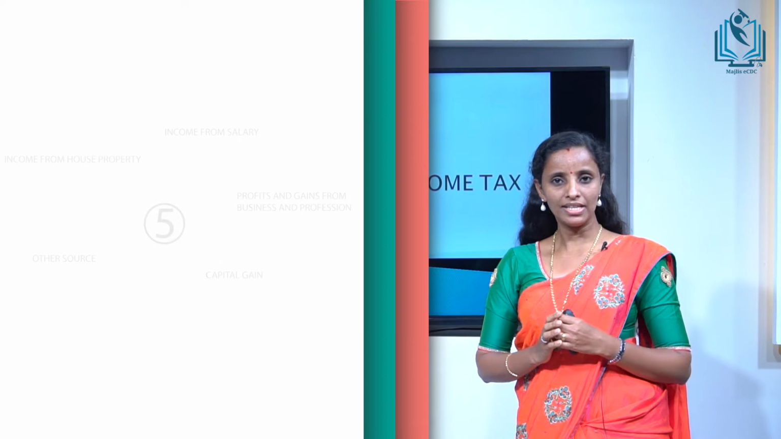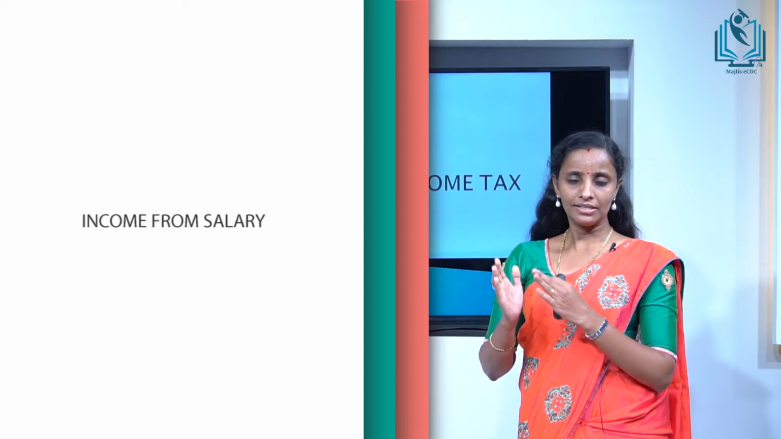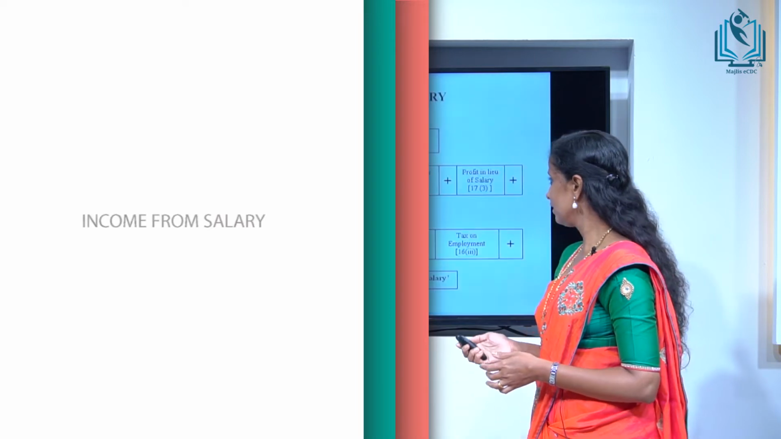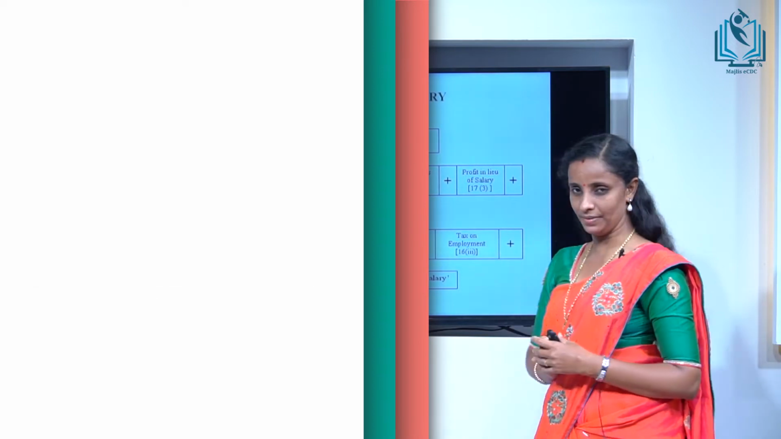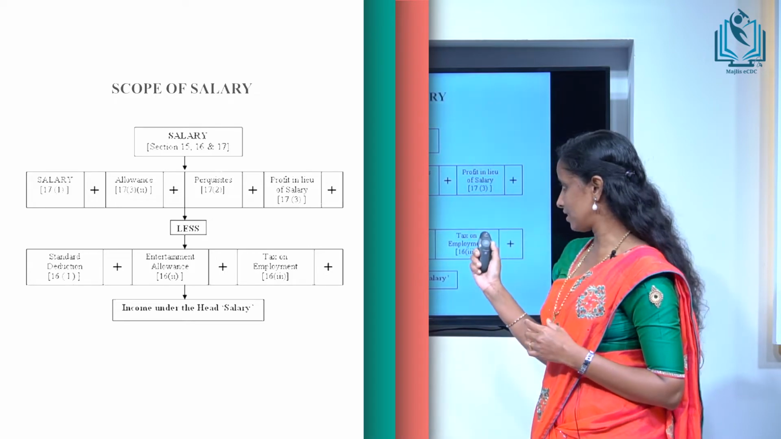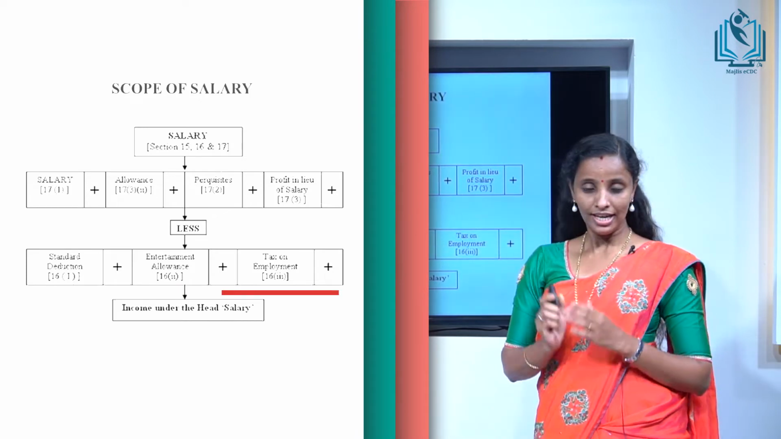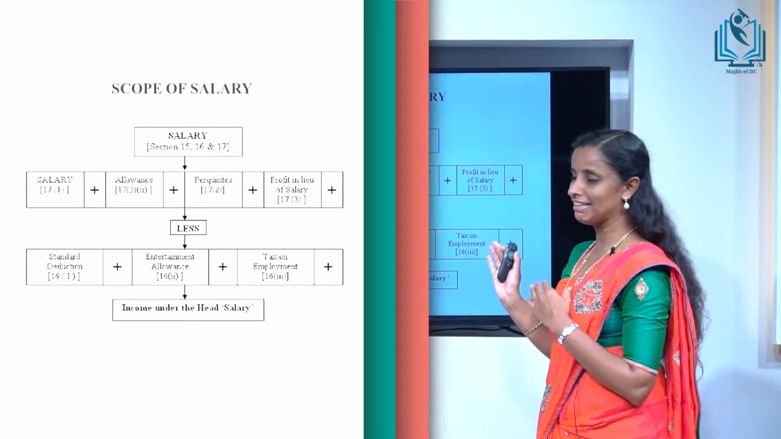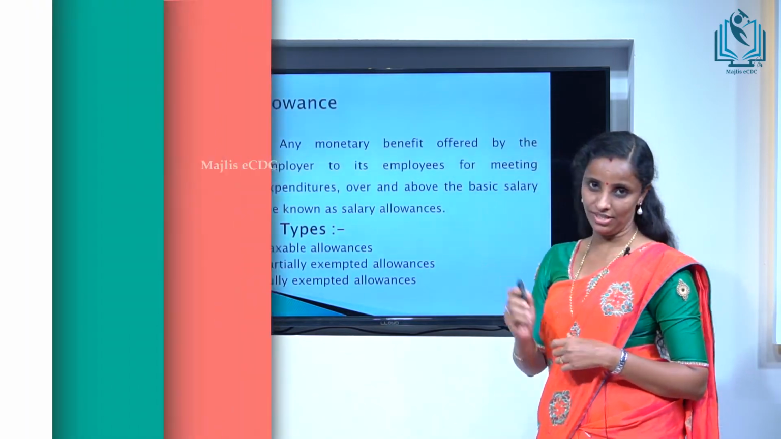Among this, income from salary is the most common head of income for many assessees. So, mainly the scope of salary includes salary, allowances, perquisites and profit in lieu of salary. By adding these 4 components, we will make deductions under section 16, that is standard deduction, entertainment allowance and employment tax, in order to get taxable salary. Okay, this is about a small description of income under the head salary. Now we are going to our next session, that is allowance.